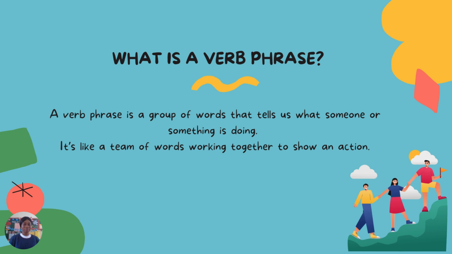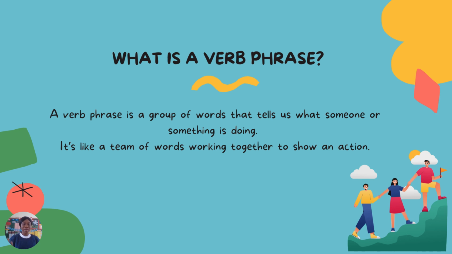So let's begin. What is a verb phrase? A verb phrase is a group of words that tells us what someone or something is doing. Please hold on, take note, do not get it confused with a verb. A verb is simply a word that tells us what someone is doing. Just one word that tells us what somebody is doing.